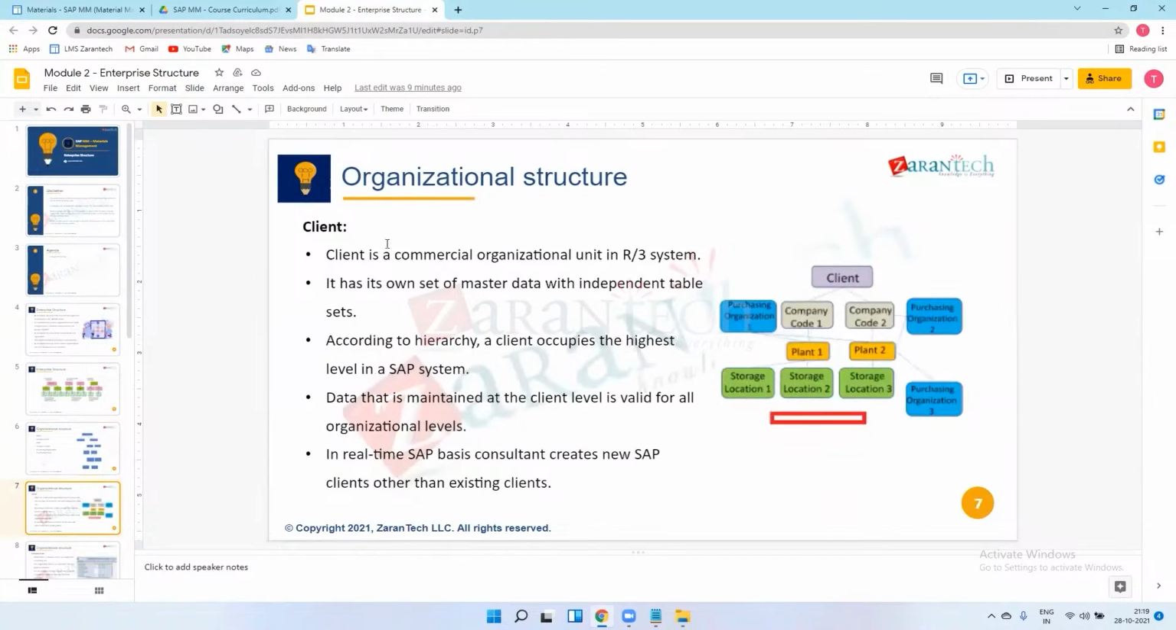I was trying to understand what each company code differs by. I will explain in these slides. Sure, sure.